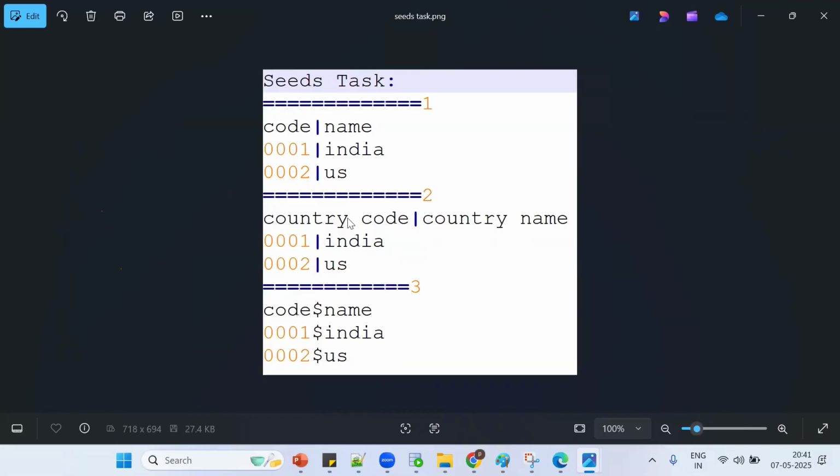No, directly it's not possible. So we should do it in the YAML file, using the where columns equal to 2. What about this one? Tell me, will this work or not?